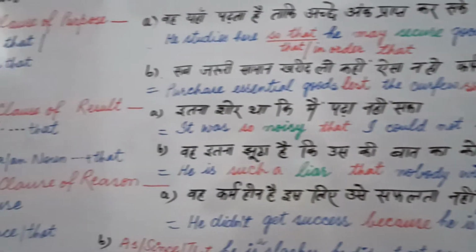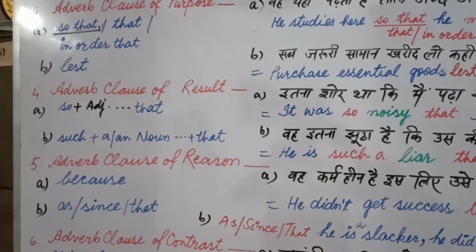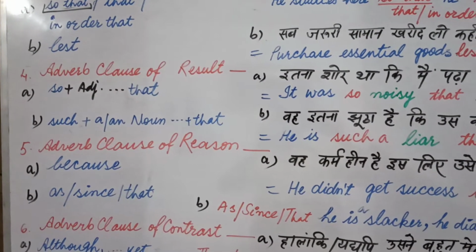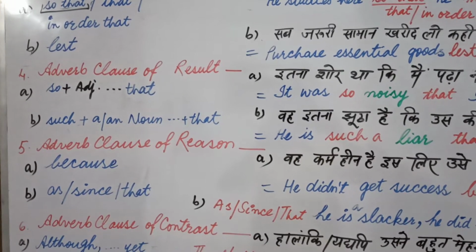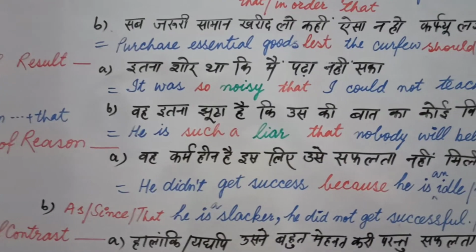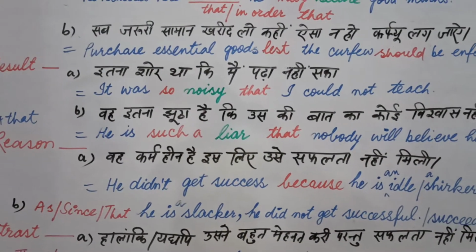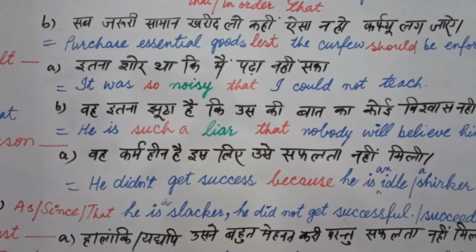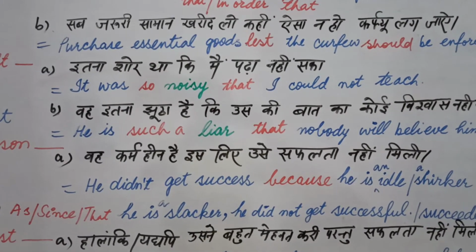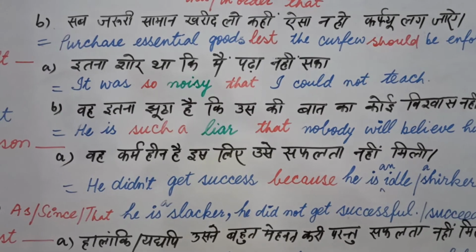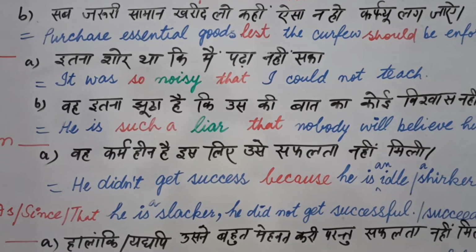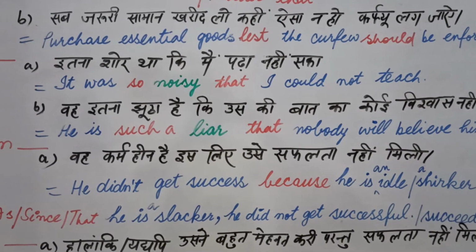Next, adverb clause of result. So plus adjective plus that, and such plus a or an plus noun plus that. वह इतना शोर था कि मैं पढ़ा नहीं सका. It was so noisy that I could not teach. It was so noisy. Students, after so you have an adjective, that I could not teach.